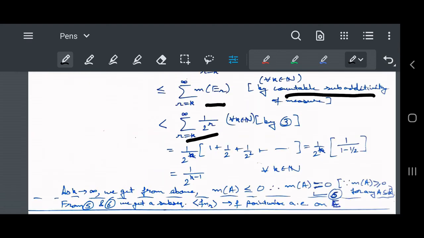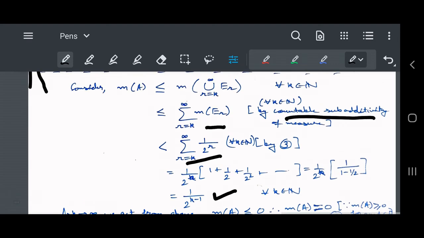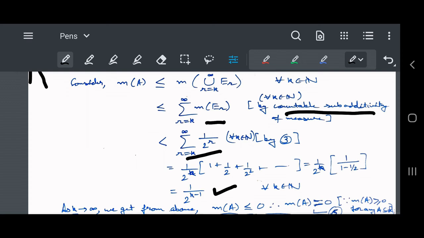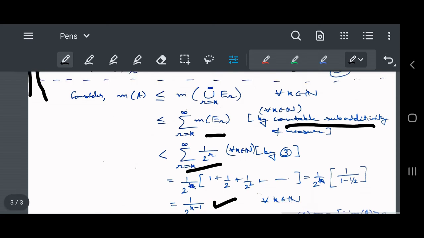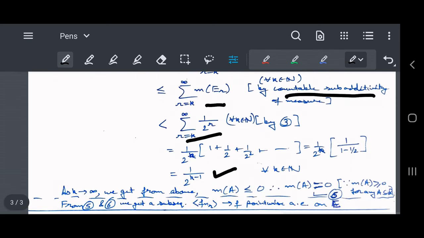And now let us see what this summation is all about. This infinite series is a geometric progression, and it will have a sum, which is 1 by 2 to the power k minus 1. So we have got that the measure of A is less than or equal to 1 by 2 to the power k minus 1 for all k.